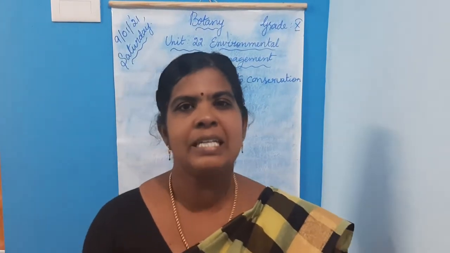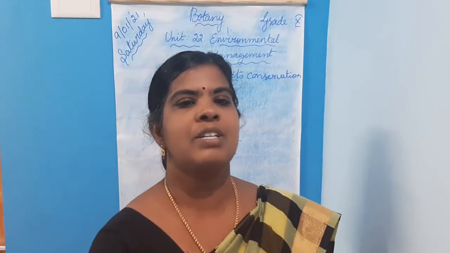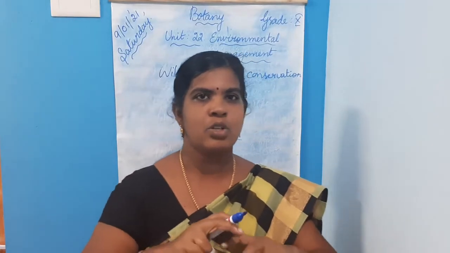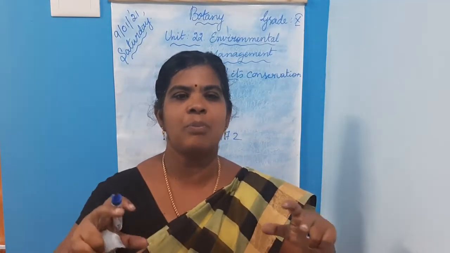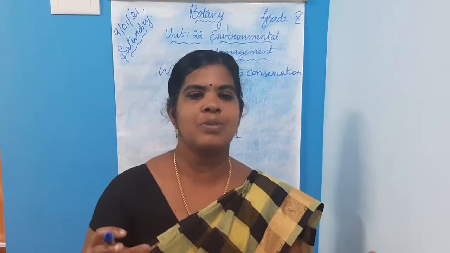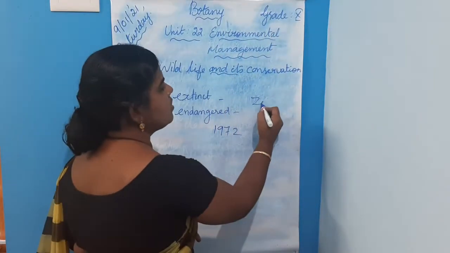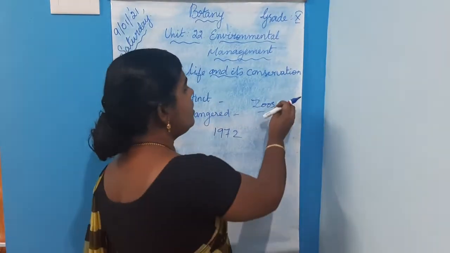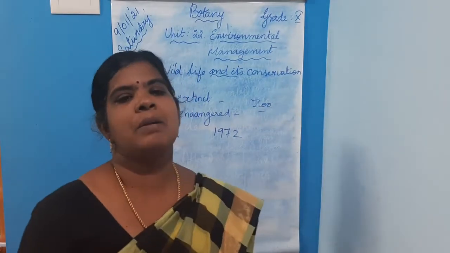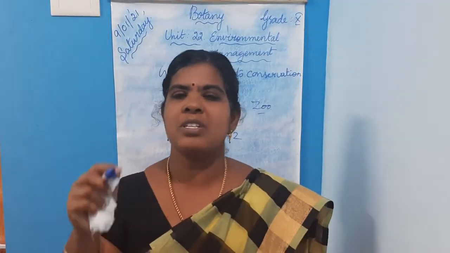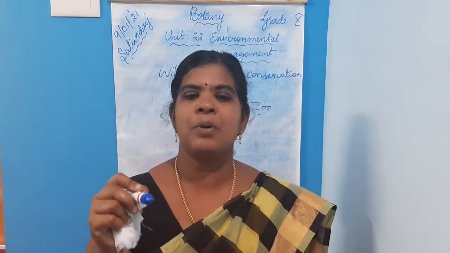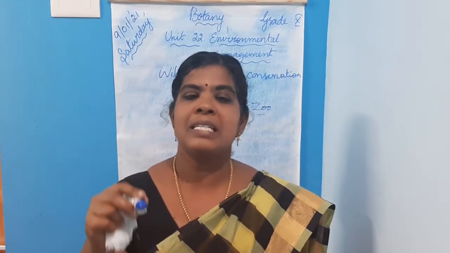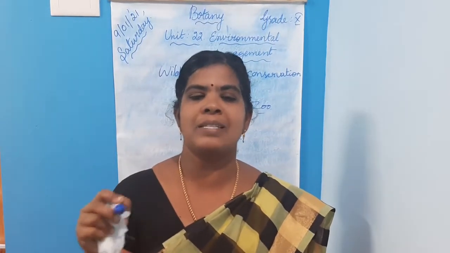Closed or protected areas for wildlife conservation. Next, constitute the Central Zoo Authority and recognition of zoos, the establishment of zoos for the protection of animals. Then restrict or prohibit trade of wild animals and products obtained from them. We should not buy valuable animal products.